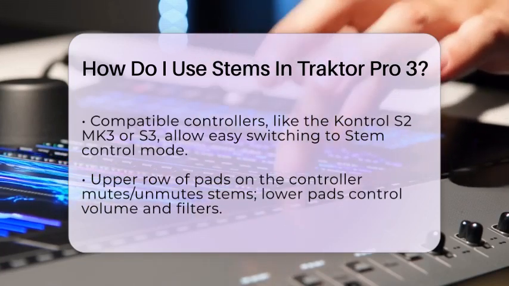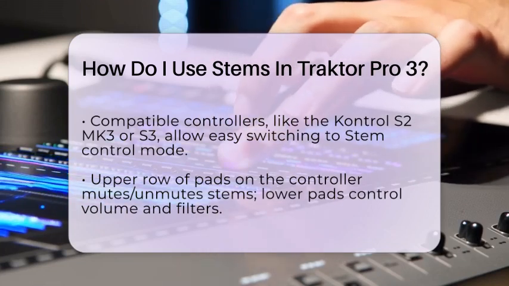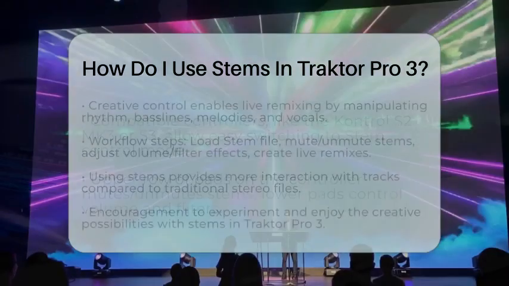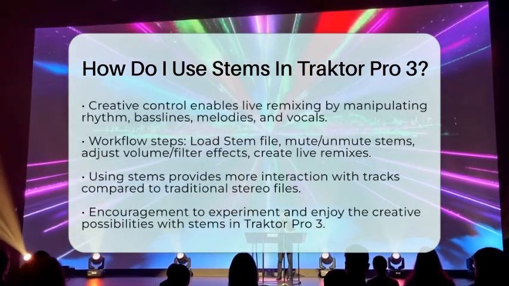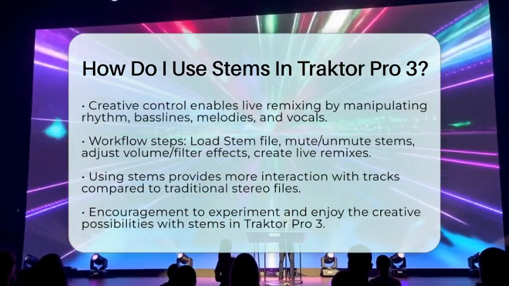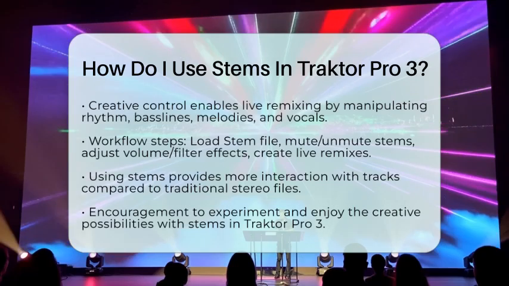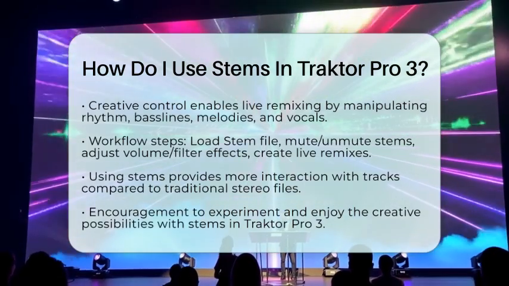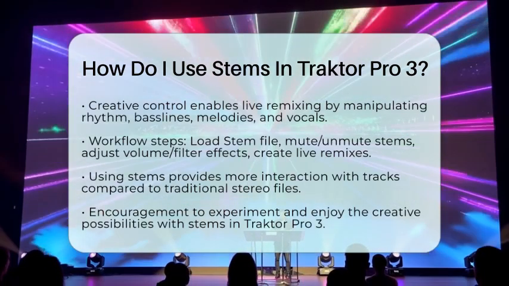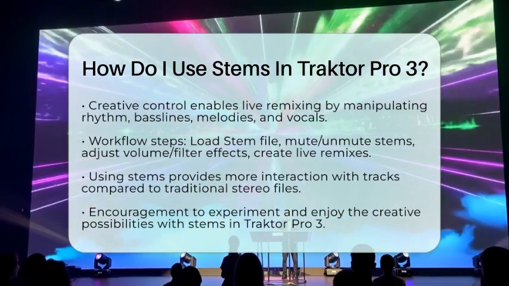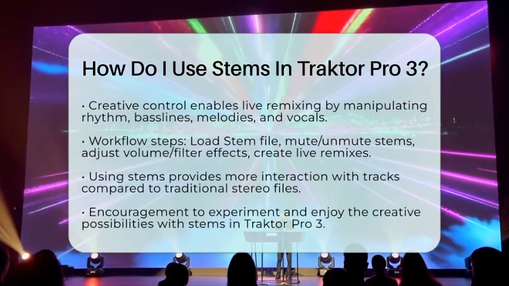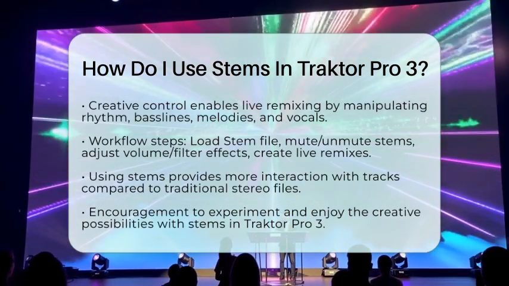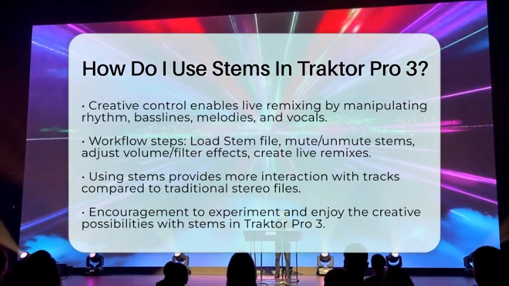To summarize the workflow in Traktor Pro 3 for stems, first, load a stem file onto a deck, which switches the deck to stem mode. Next, use your controller buttons or software controls to mute or unmute individual stems. Then, adjust volume and filter effects on each stem independently using assigned encoders or software. Finally, combine these controls to create live remixes, mashups, or dynamic transitions in your electronic music sets.